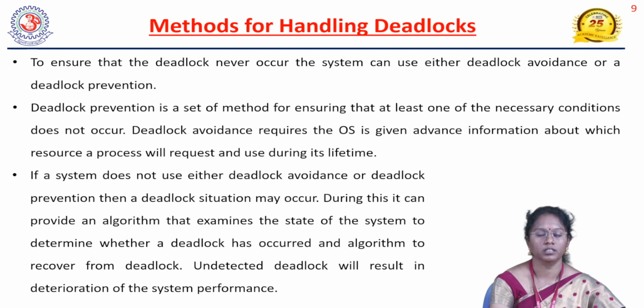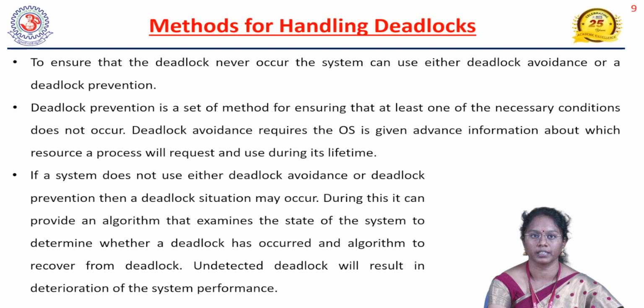We have seen mutual exclusion, non-preemption, circular wait, and hold and wait. If these four conditions do not occur at any time, then we can prevent our deadlock. Deadlock avoidance means we allow for deadlock to occur, but we are able to handle it. And the last one is that deadlock detection should not occur at any time, because if it occurs, the performance of our system will be reduced.